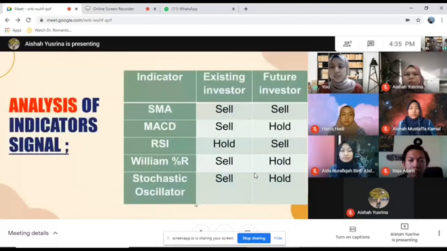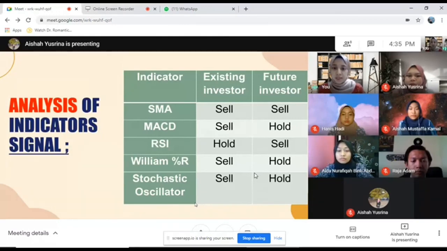So this is a table of the analysis of indicator signals, from SMA until the stochastic oscillator. It includes existing investors and future investors. Firstly, SMA is sell for existing investors and sell also for future investors.